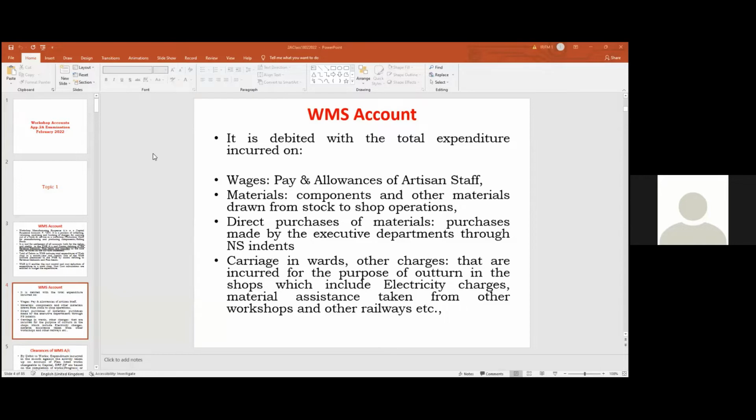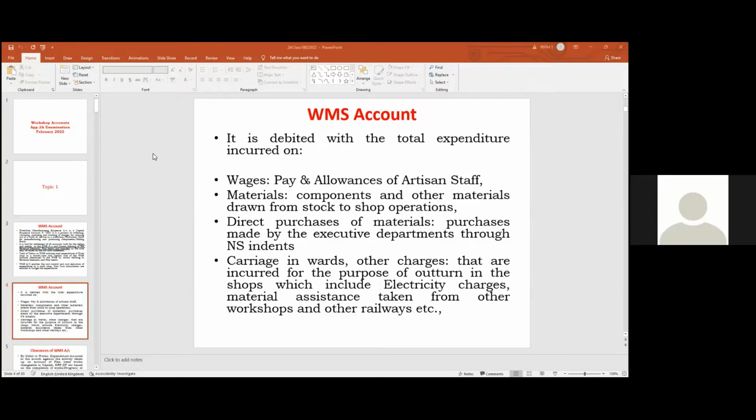Similarly, when the material is drawn from a stock depot, sometime. So what is the material? Any material for the various activities. When we draw the material, when we draw the paint, when we draw the wagon body, or when we draw the coach body, or when we draw a loco part for that loco POH. So that WMS account of that particular activity is debited with labor, and material cost is debited with the material component. So WMS account is debited with payments made to the staff and material drawn to the shop floor activities and purchases, any kind of miscellaneous purchase.